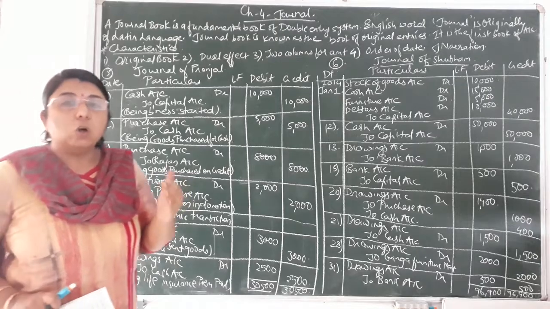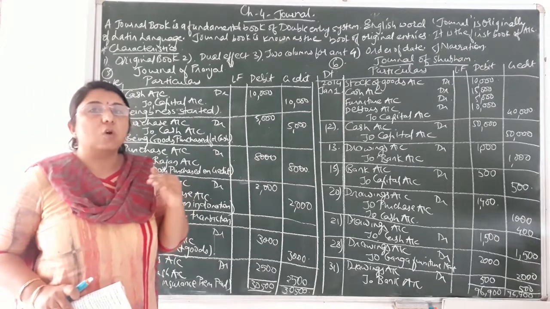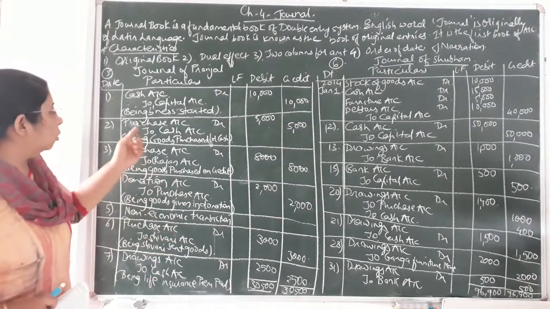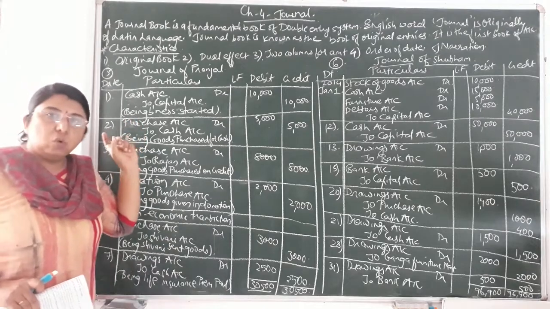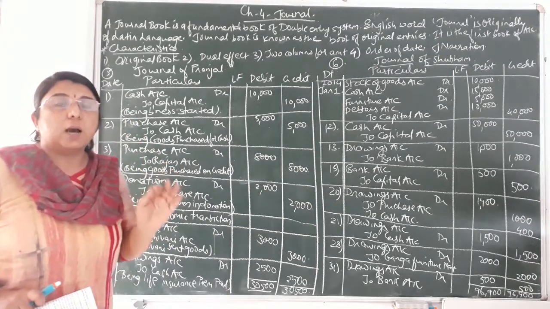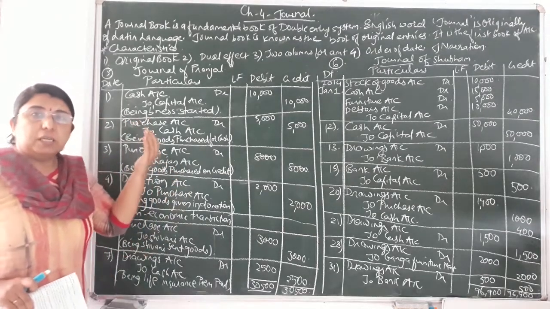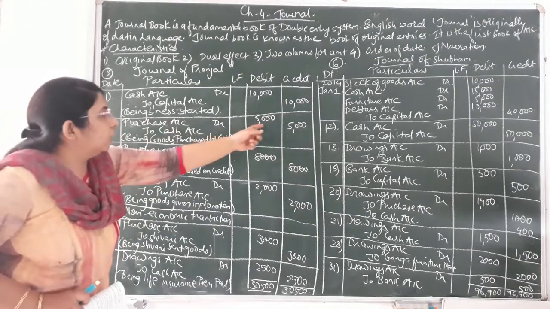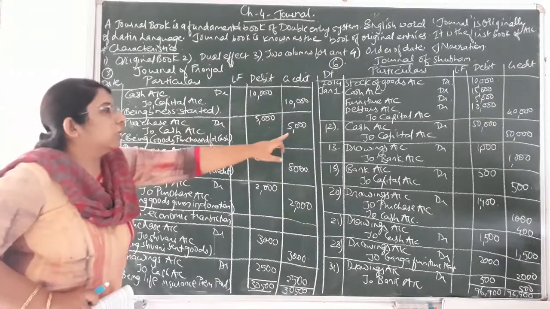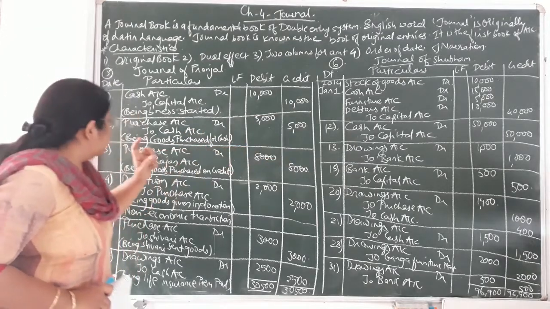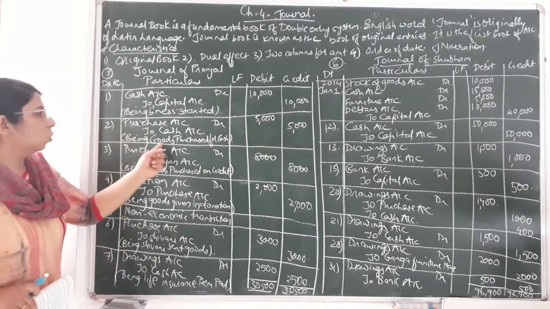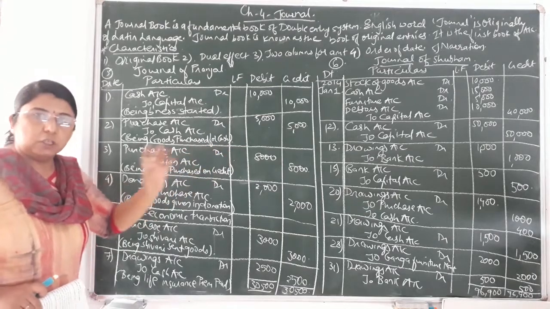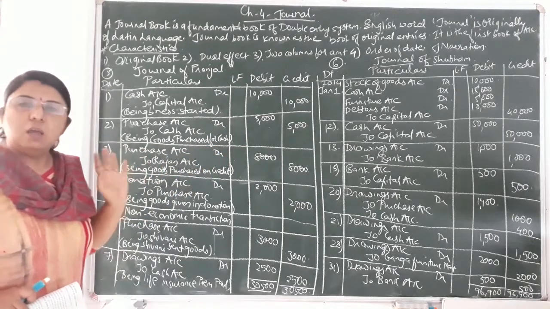So credit what goes out as per the rules of real account, and goods come in, as per the rule of real account, debit what comes in. So your goods are coming into the firm, into the business. So purchase account debit 5,000 to cash account credit, that is 5,000. In brackets I have written the narration, being goods purchased for cash. In short, in one line you have to write the narration.